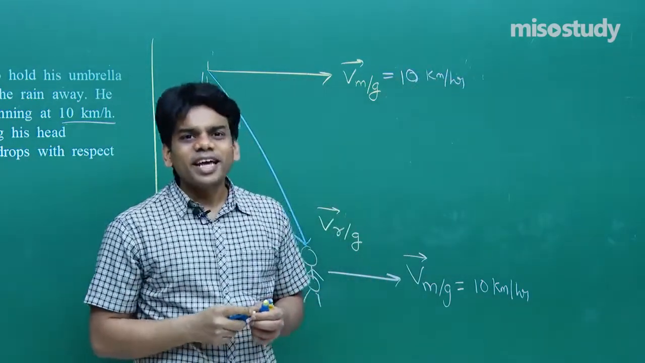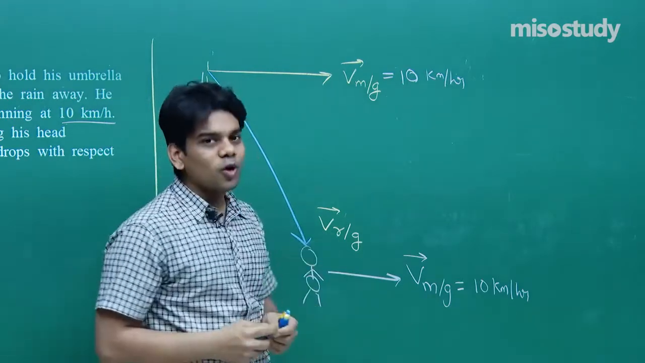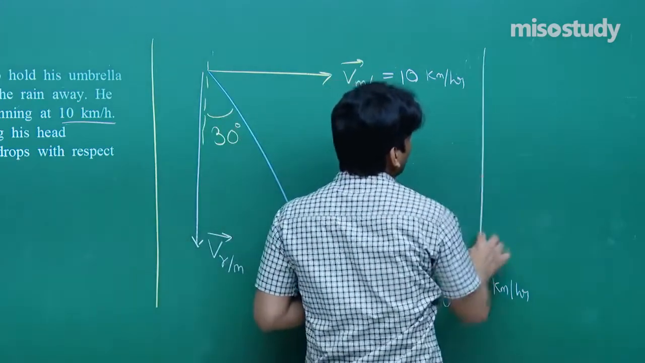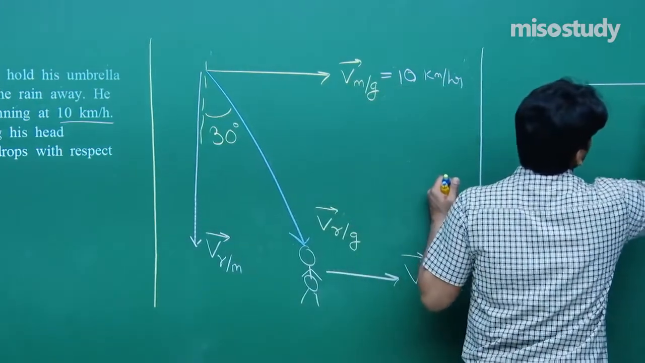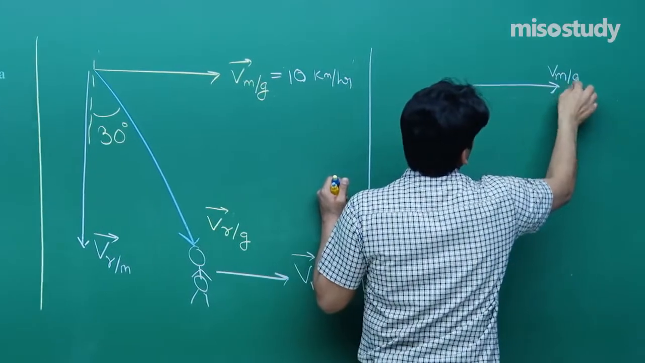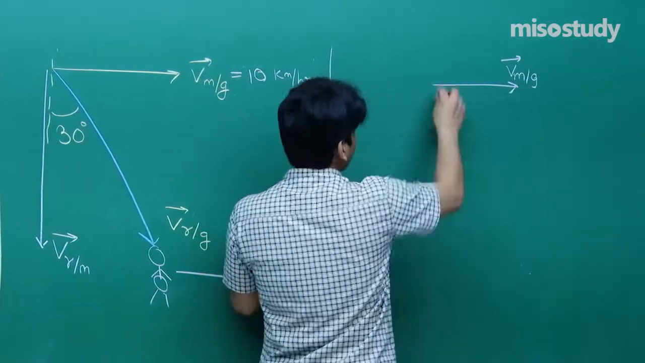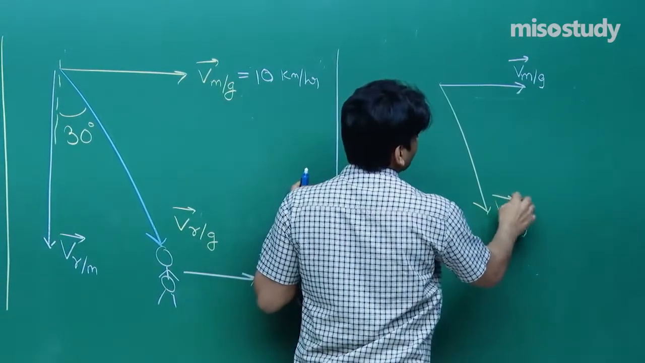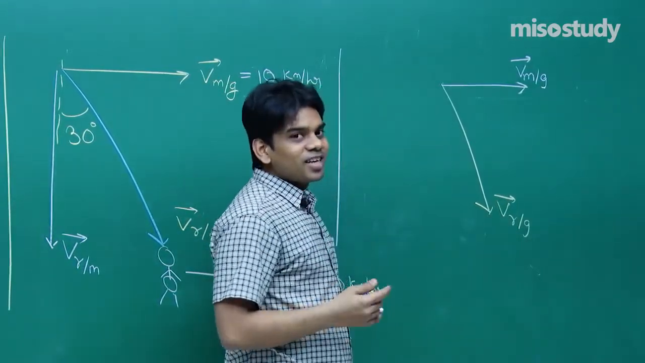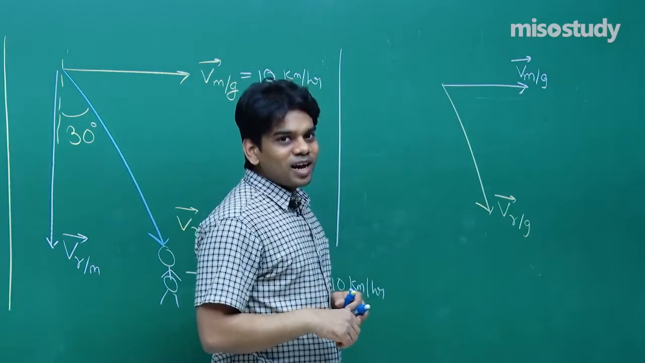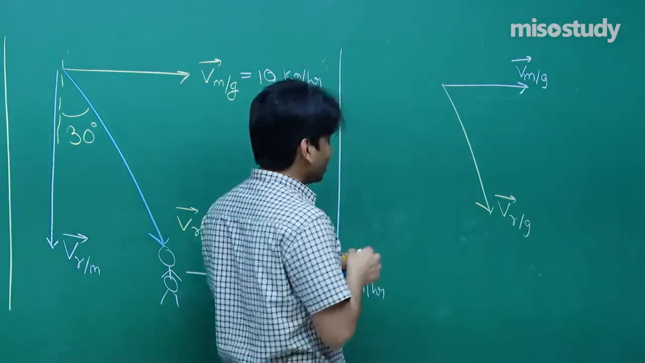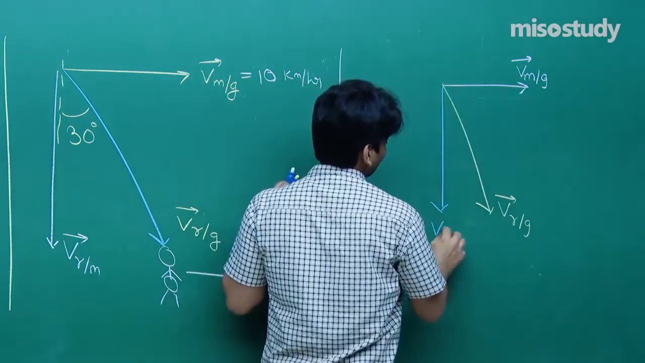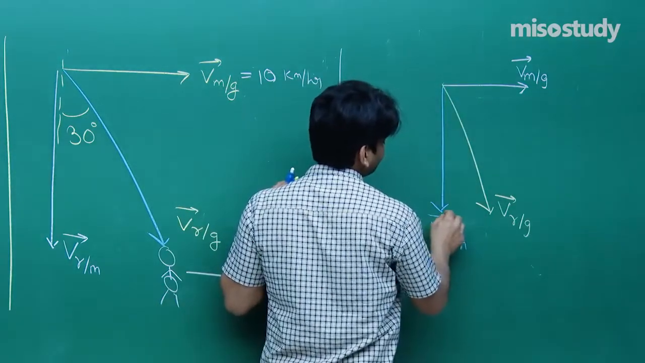So let me make a next vector diagram so that I can clearly show you how you are going to find out the things from the vector diagram itself. Now first of all, the man starts running. This is the velocity of man with respect to ground. The raindrops are falling in this manner. This is the velocity of rain with respect to ground. And now you see, he feels that the raindrops are hitting his head in the vertical direction. Hence, we can show that this will be the velocity of rain with respect to man.